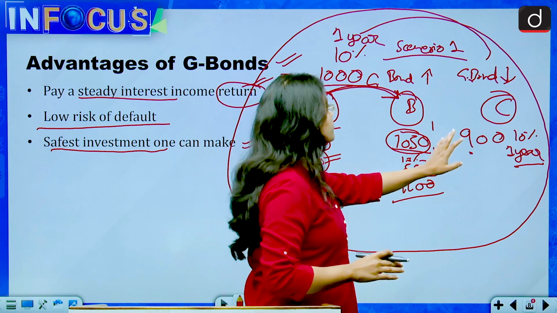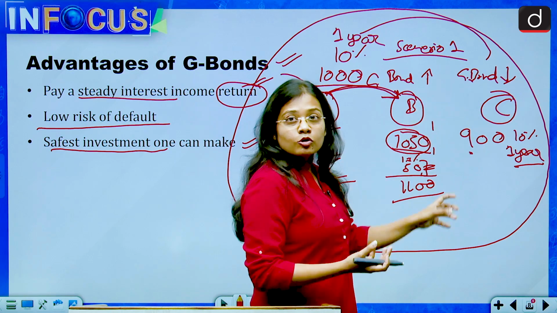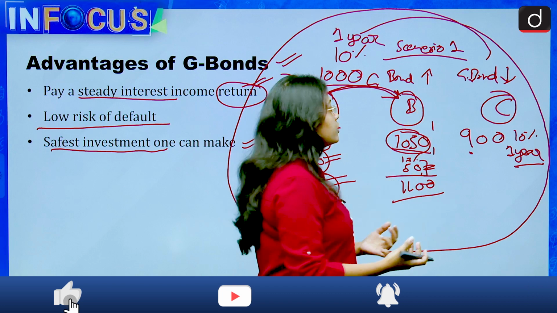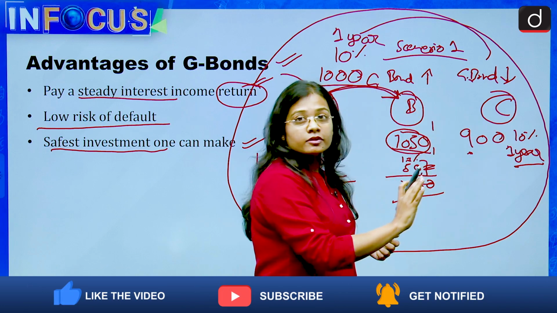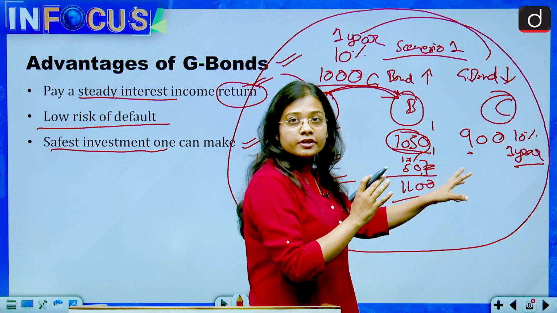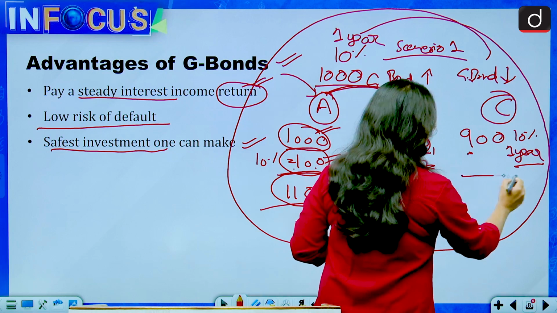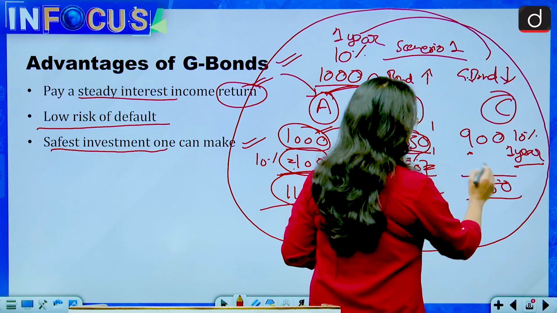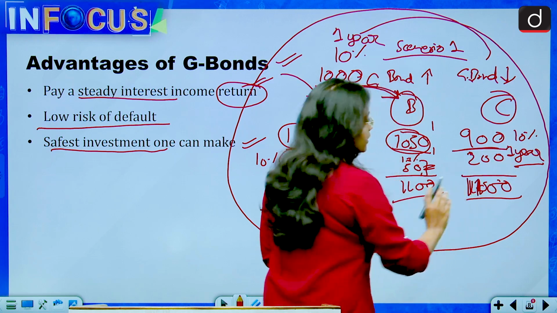In the scenario of C, when the government bond demand in the market is low, the price of the bond also becomes low. The price comes down to 900, and after 10% and a time period of 1 year, C will make a profit of 200 rupees in the end.